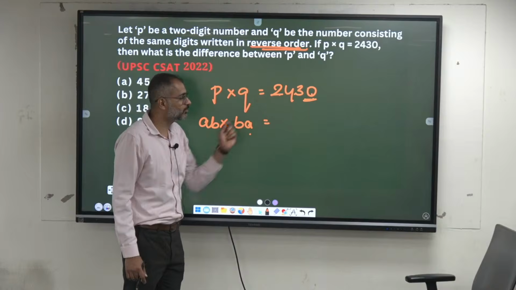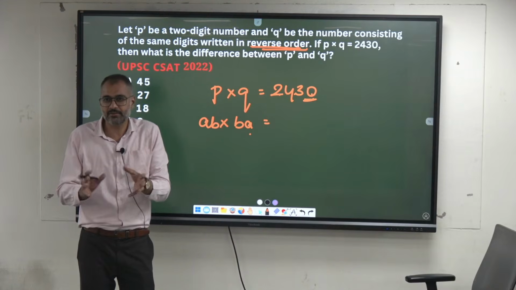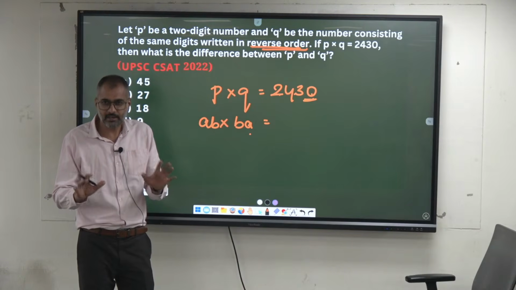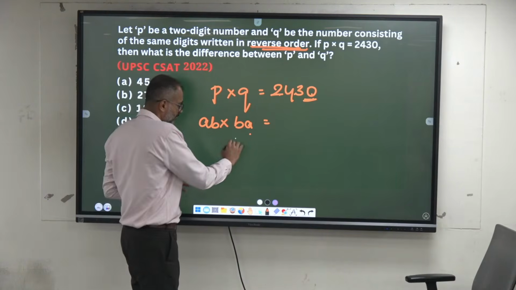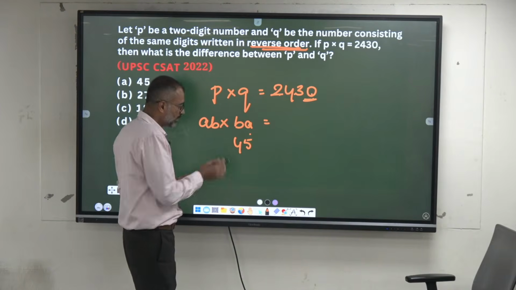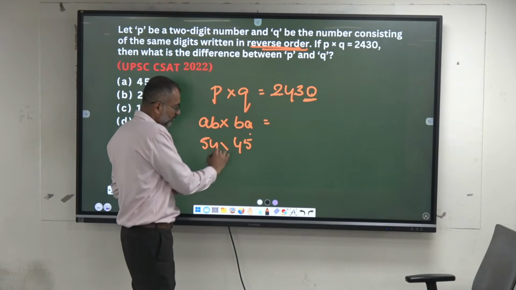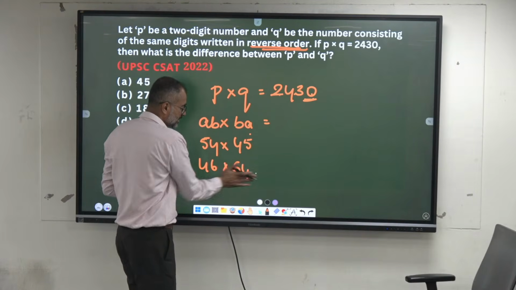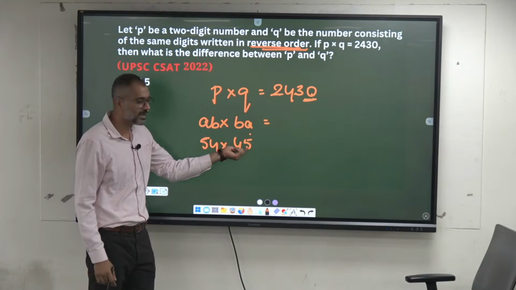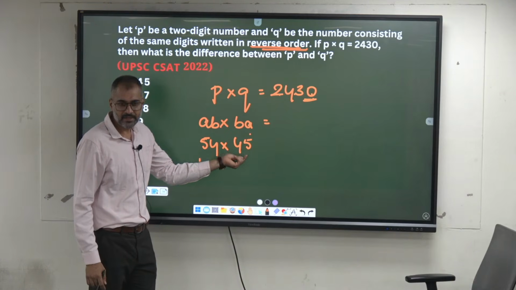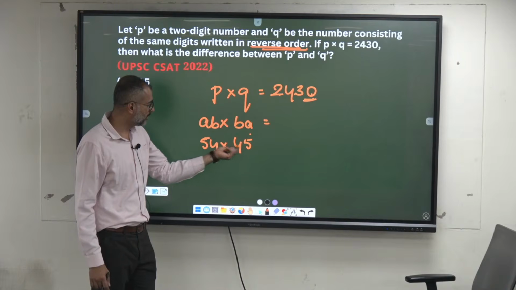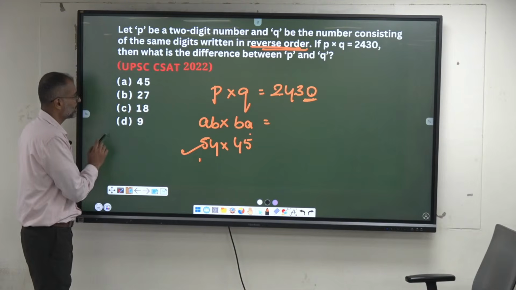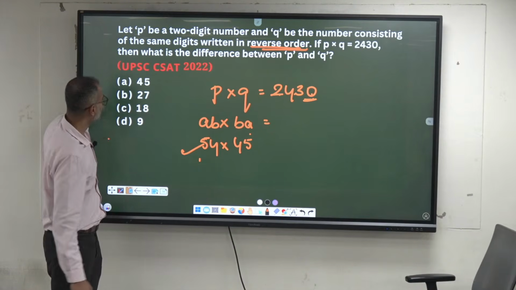This is somewhere around 2400, right? Can I take around 40s and 50s? We'll check for 45, then reverse it, 54. Is it possible? Check. Or else 64 and 46, not possible, right? You don't get zeros here. It has to be in terms of 5s only. 45, 35, okay, 35 into 53 is around 1800, no. Is it fitting? It's 54 into 45. You go for trial and error.